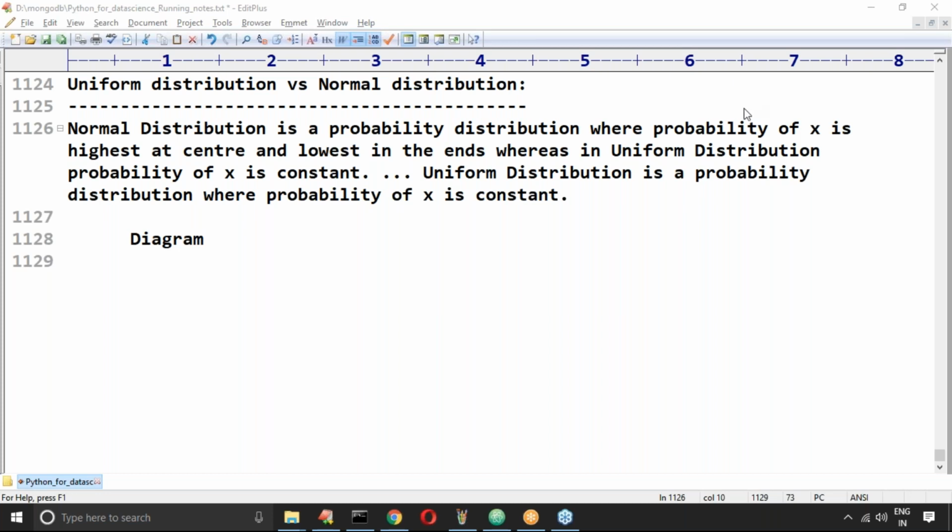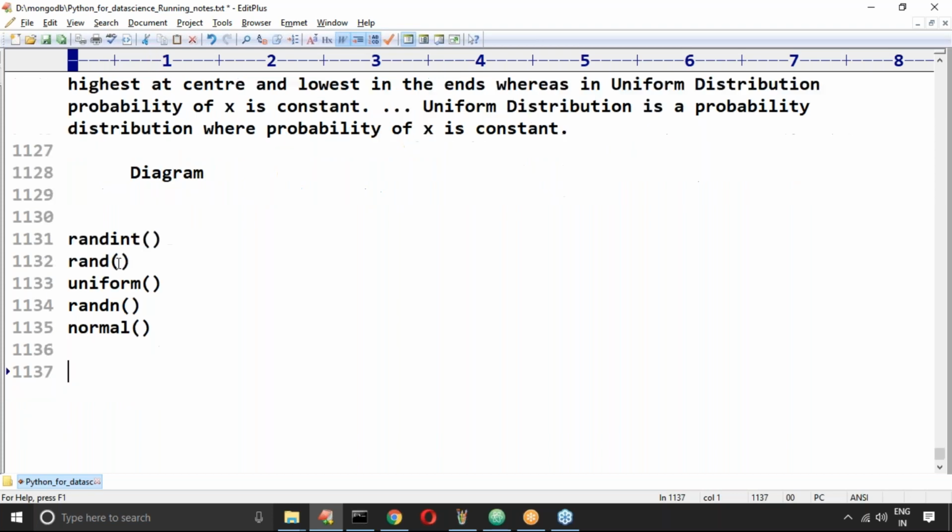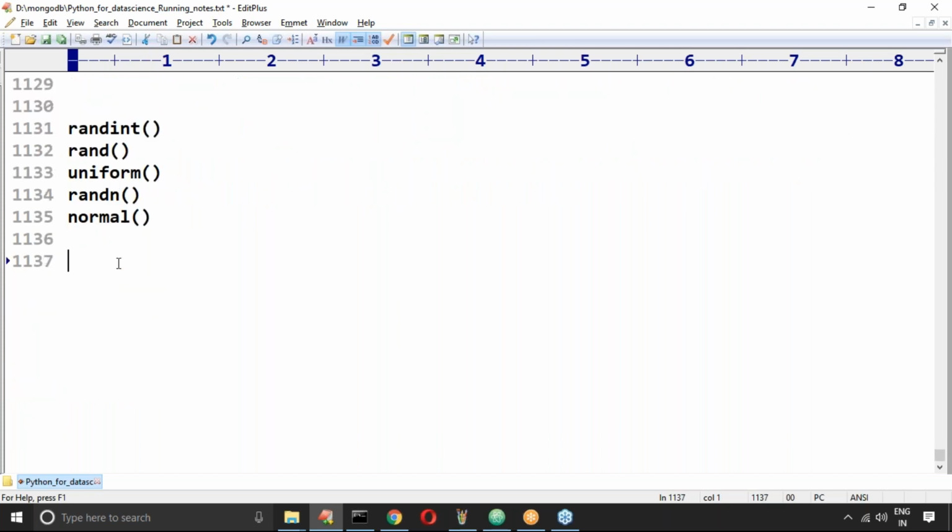Up to this we covered how many functions? randint we covered, rand we covered, uniform we discussed, randn we covered, and the last one, normal, we discussed. Sir, up to this we covered very well. What is the next thing we have to talk about?